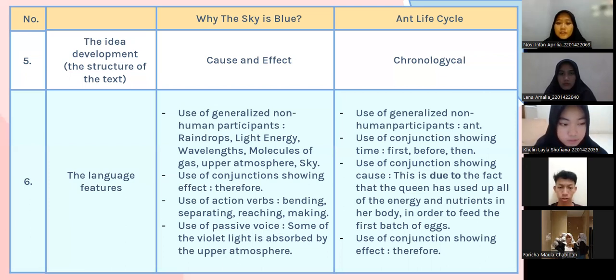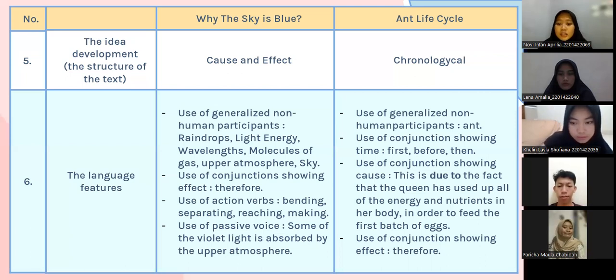Okay, the language features of Ant Life Cycle. First, use of generalized non-human participants, especially ants. The second, use of conjunction showing time, for example first, before, and then. And the third, use of conjunction showing cause, for example due to, in the sentence: this is due to the fact that the queen has used up all of the energy and nutrients in her body in order to feed the first batch of eggs. And the next is use of conjunction showing effect, for example, therefore.